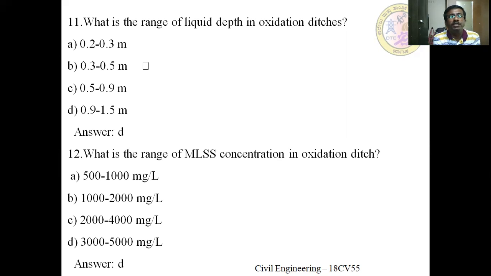What is the range of liquid depth of oxidation ditch? It is 0.9 to 1.5 meter. What is the range of MLSS concentration in oxidation ditch? It is 3000 to 5000 mg per L.